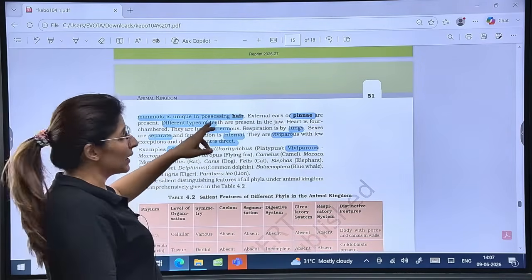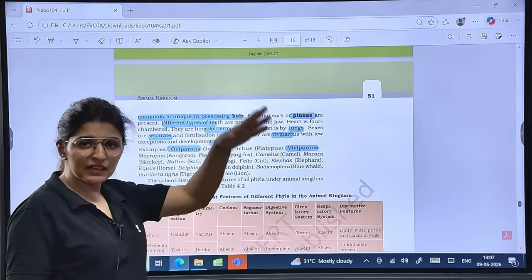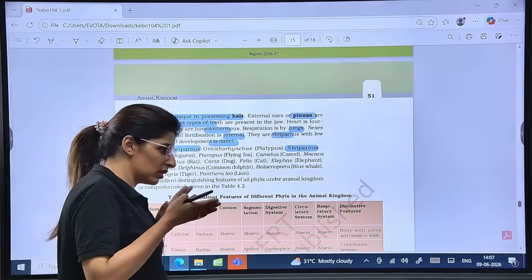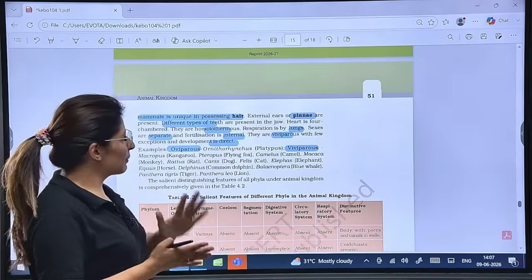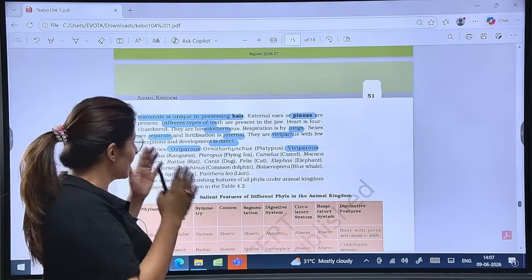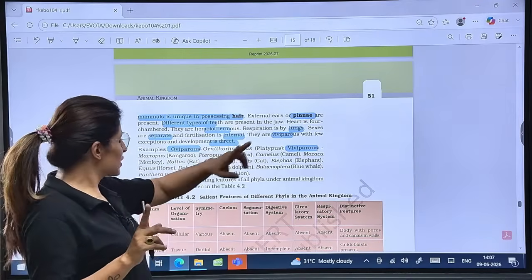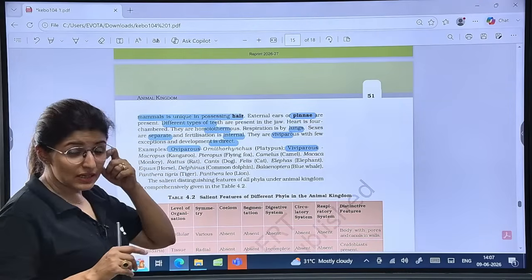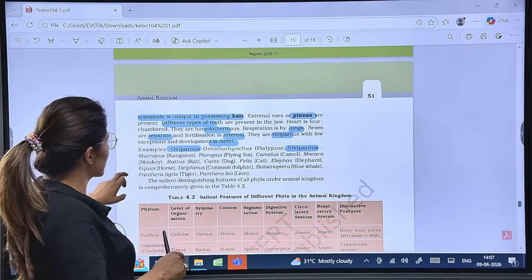Now pinna may not be present in all, like dolphins don't have pinna. You will not see pinna in whales also, but pinna is present only in mammals. Is that clear? Different types of teeth, that is heterodont. Heart 4-chambered, they are homeothermal, that is warm-blooded again. Respiration by lungs, separate sexes, and fertilization is internal. Viviparous, development is direct. So see the examples.